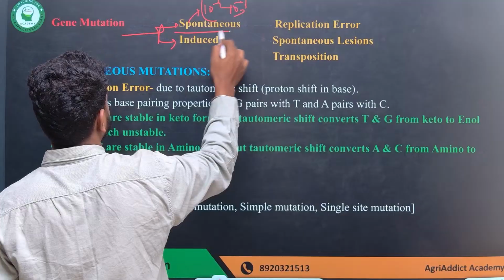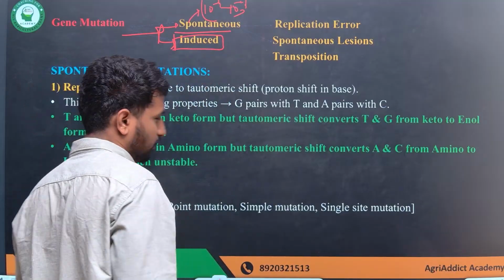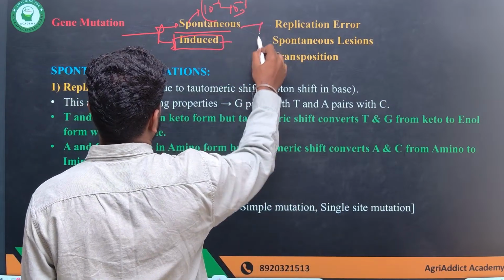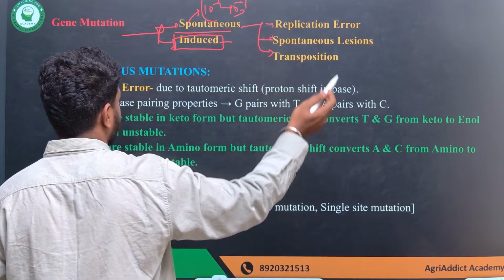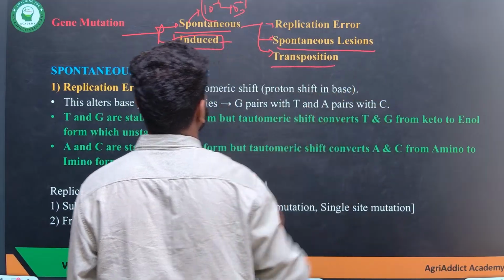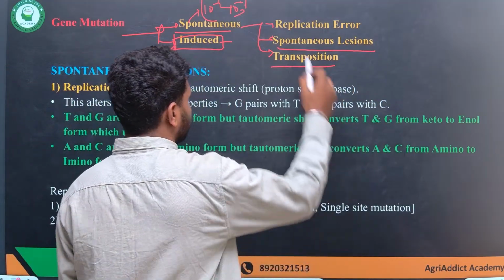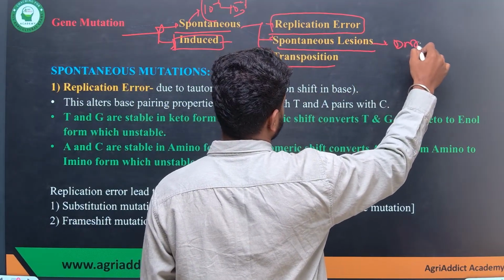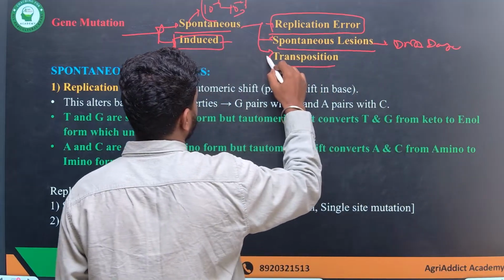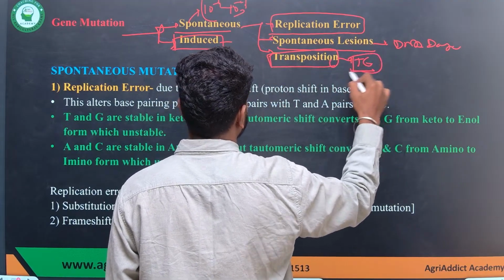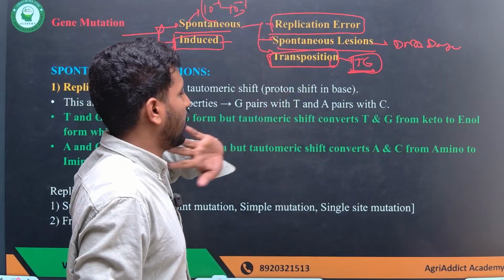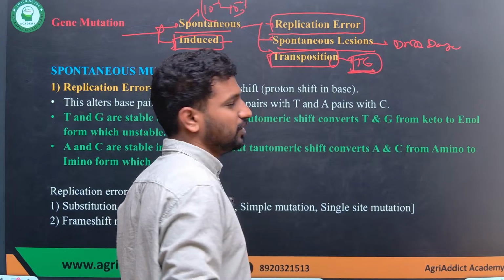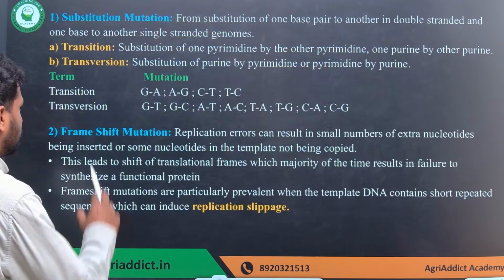And this is about the spontaneous, and mutations can also be induced, which is currently being done in mutational breeding. Spontaneous mutations can be divided into three different types: replication error, spontaneous lesions, and transposition. Replication error is the mutation caused by error in replication. Spontaneous lesion is because of damage in the DNA. And transposition is because of the presence of transposable elements. So these are the three different types that you have to remember. The rest you can study on your own, just go through it once.